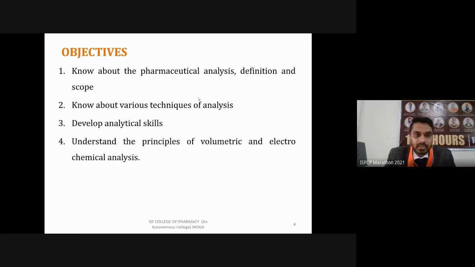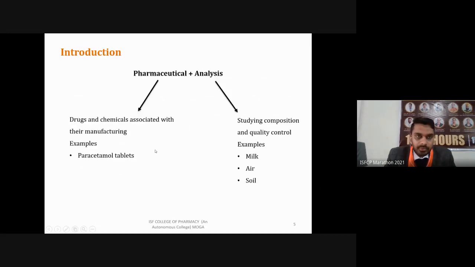Then for new drugs, how are you going to develop any analytical method? Then we will also understand the principle of volumetric and electrochemical analysis, which are mainly the topics introduced in this course. So first, the term pharmaceutical analysis. In this, we have two terms: one is pharmaceutical and one is analysis.